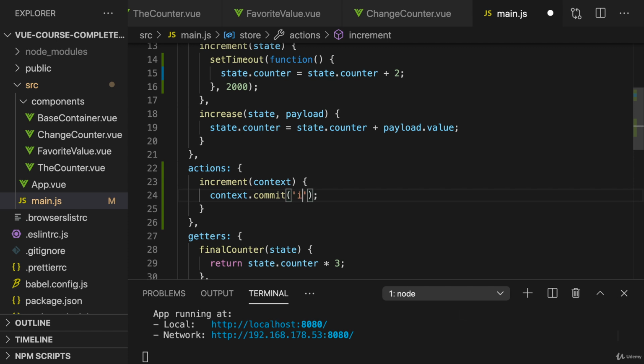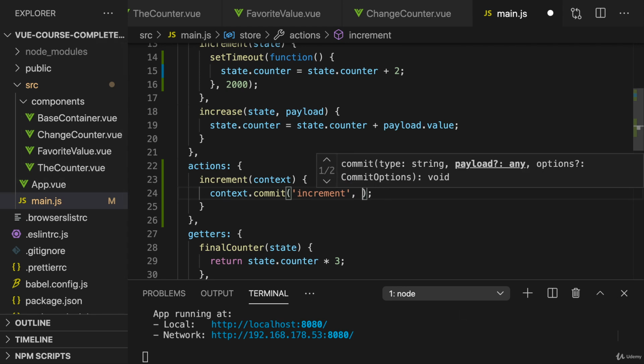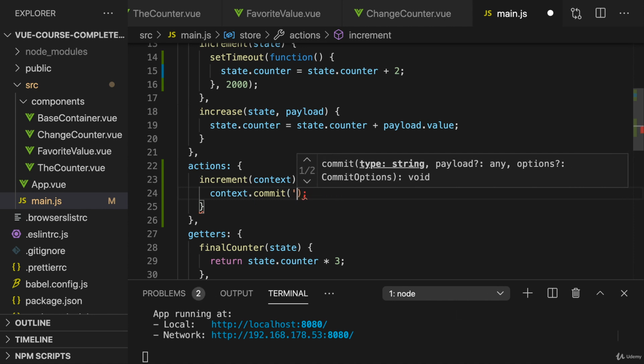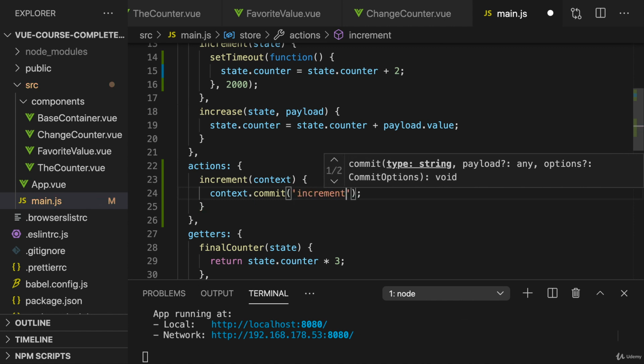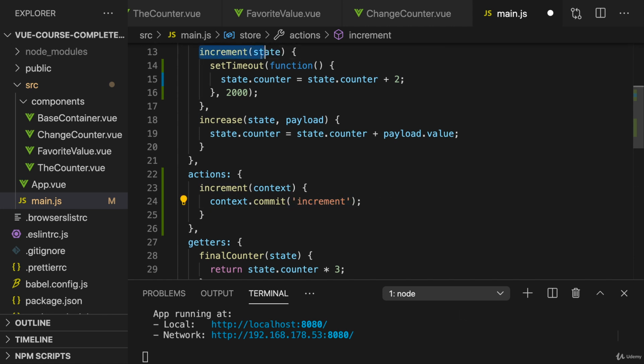It commits a mutation, just like you could commit it from inside a component. You can pass a second argument as a payload, and you can pass an object alternatively to the 2-argument way of using it. But here I only need 1 argument, and that will be the name of the mutation that should be committed. Now we'll have a look at the other things inside of context in a second, but for the moment let's leave it like this.